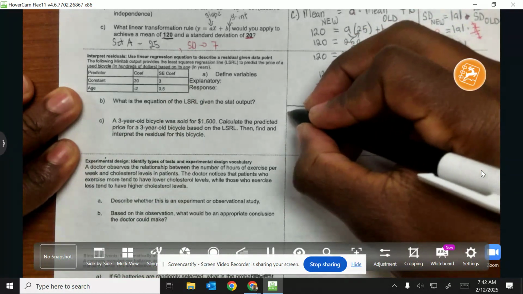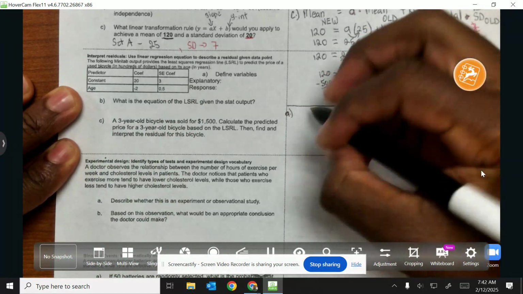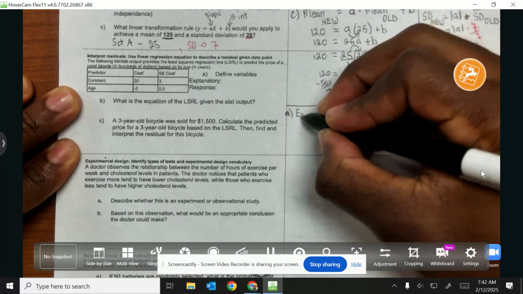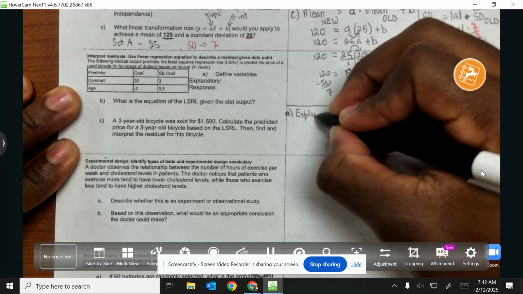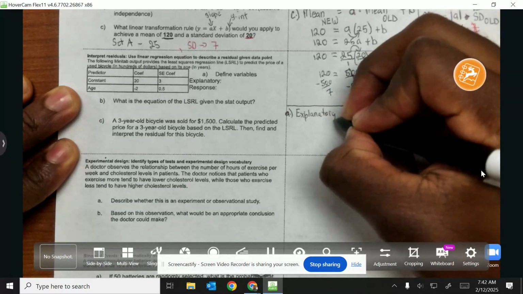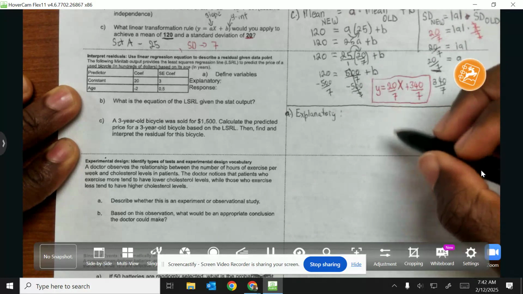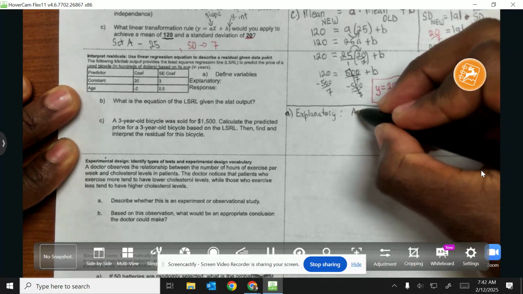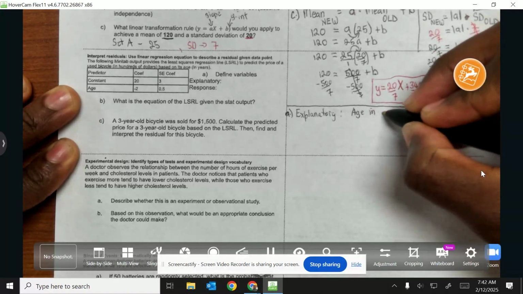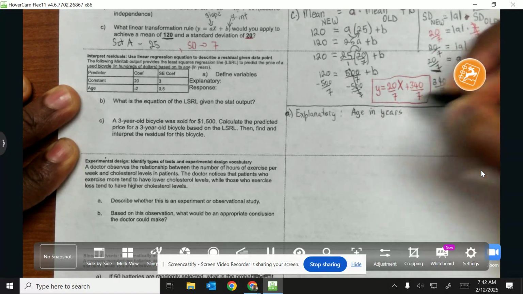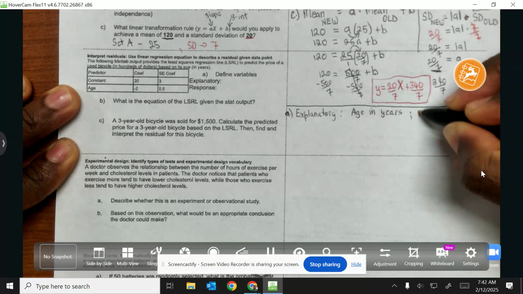Okay, so the explanatory variable is whatever your experiment is based upon, or your x value. In this case, guys, my experiment is based upon its age in years, so the bicycle's age in years. Now we're going to define the response variable.